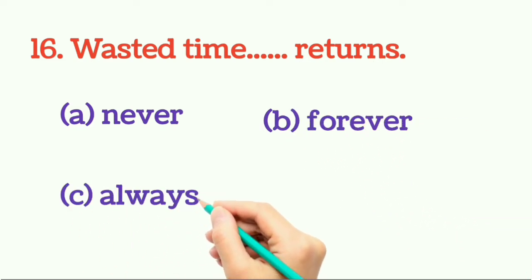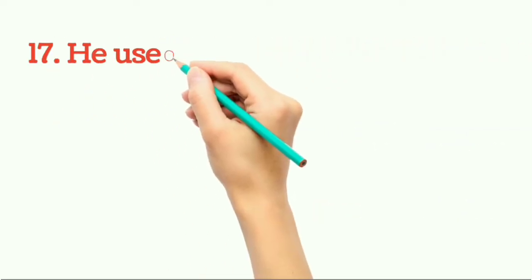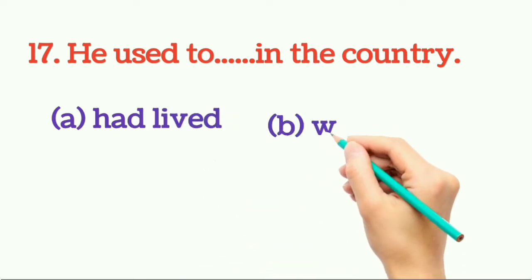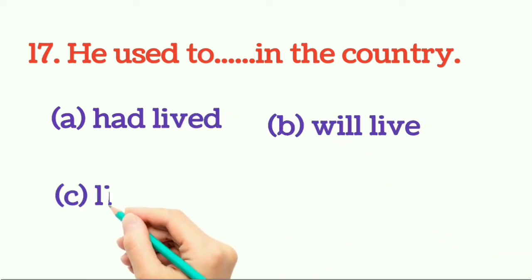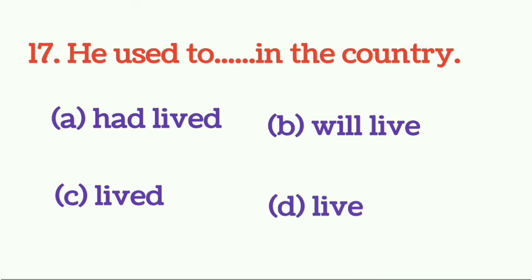And the answer would be option number A. Wasted time never returns. Question number 17. He used to dash in the country. So what would be the right answer? And the answer would be option number D. Live. He used to live in the country.